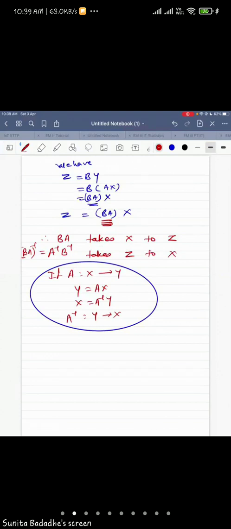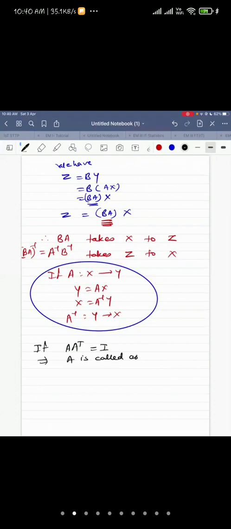Now, if A is orthogonal, the next concept in the same, this is actually a sub-concept. I should not write it as a separate thing. So if A into A transpose equal to I, what do we call A?